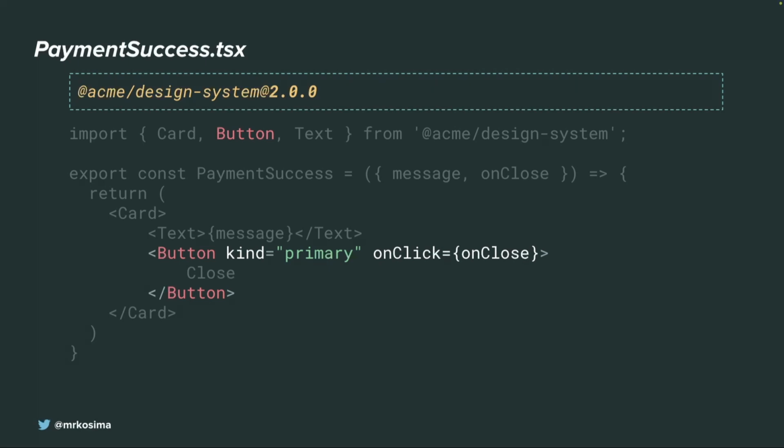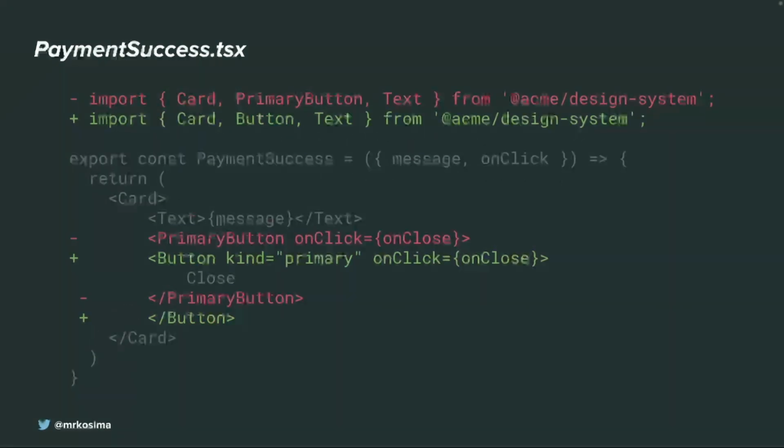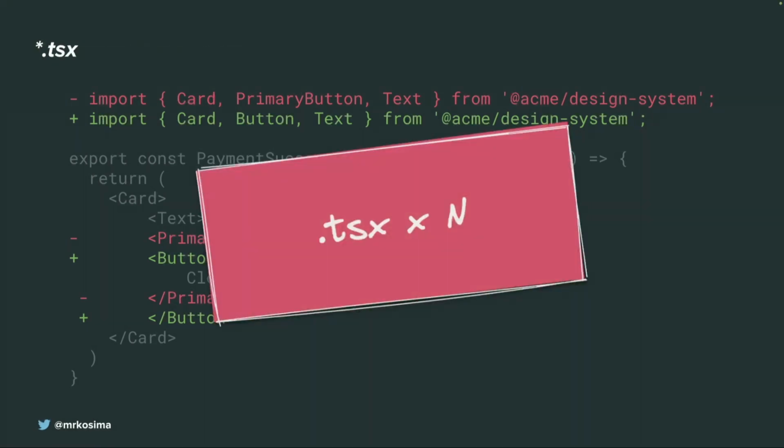Payment success should be refactored in this way: we change the import from the design system package from primary button to button, and add one more attribute, kind, with the value primary, and it will work as needed. This is basically a Git diff, how it looks. So far it's straightforward, it's clear? All right, cool, let's move on.